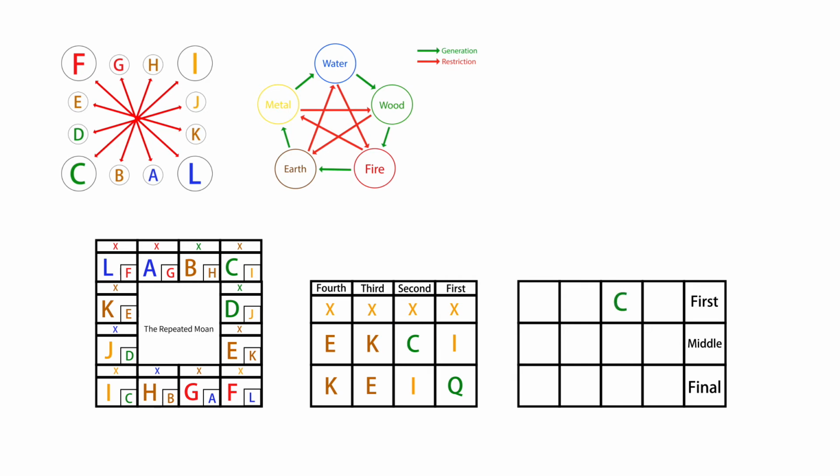Then we regard C as the earth plate and observe what its heaven plate is. It is I, so we use I as a middle transmission. Then we regard I as the earth plate and observe what its heaven plate is. It is C, so we use C as the final transmission. This method of determining three transmissions is the same as the thief and obedience.